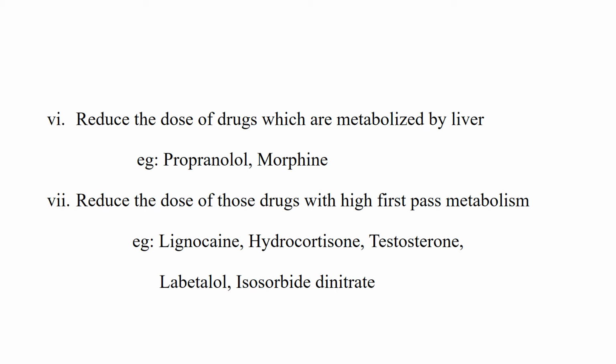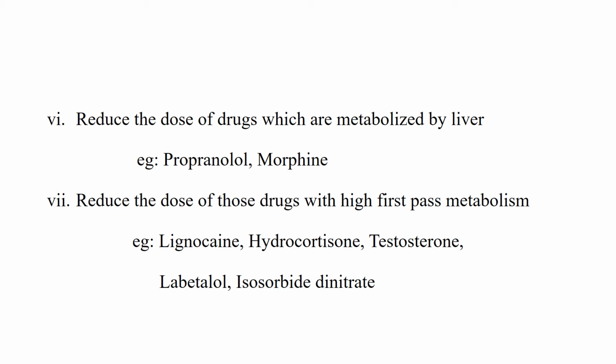And seventh point is reduce the dose of drugs having high first pass metabolism. As you know, first pass metabolism or pre-systemic elimination means the metabolism of a drug before the drug reaches the systemic circulation. The main site is the liver. So we have different drugs having high first pass metabolism: lignocaine, hydrocortisone, testosterone, labetalol, isosorbide dinitrate.